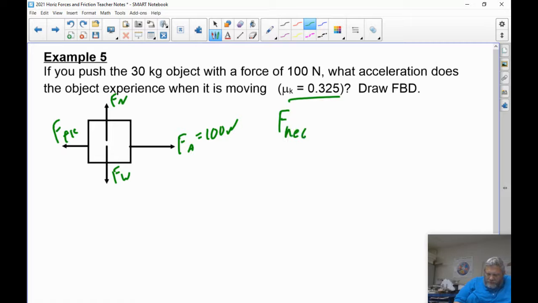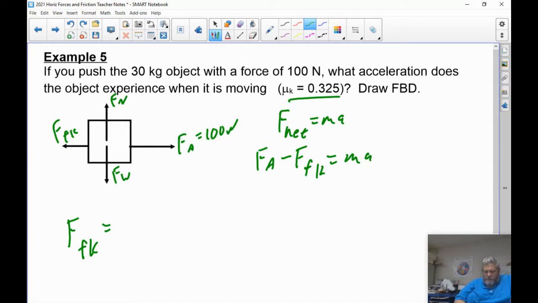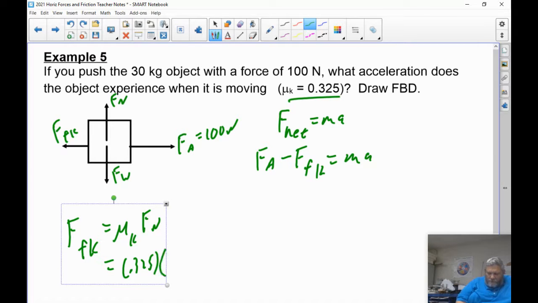Net force is equal to ma, and we're looking for a. So the net force is going to be the sum of my forces, which is F_a minus F_f equals ma. Well, we need to figure out what the force of kinetic friction is. That's equal to mu times the normal force. Mu is 0.325, and the normal force is going to be 30 times 9.8, which we already calculated. So the total frictional force is 30 times 9.8 times 0.325, or 95.55.